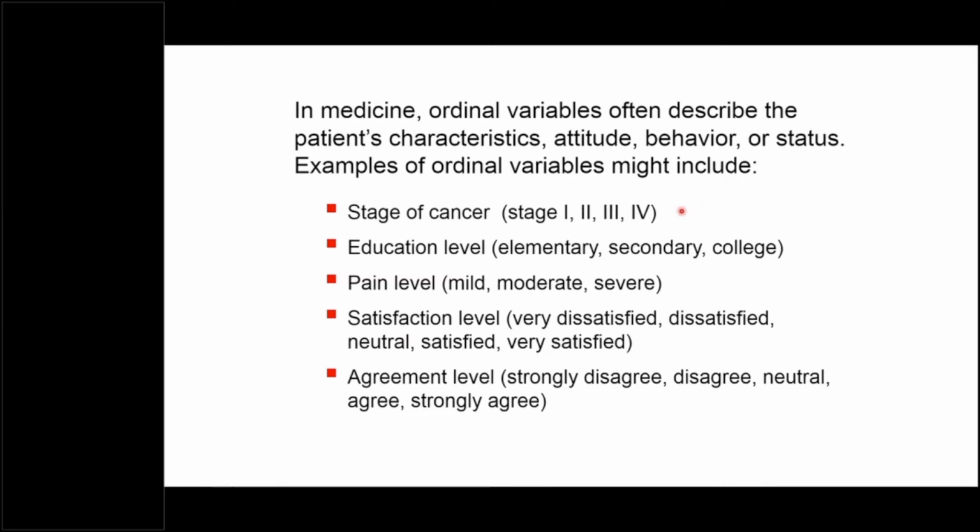The educational level also is one example of the ordinal scale. Pain level, mild, moderate, and severe is also a kind of scale which falls under the ordinal scale of measurement. Then all the satisfaction level, agreement level, score, and scale which we use for satisfaction, all these fall under the ordinal scales.